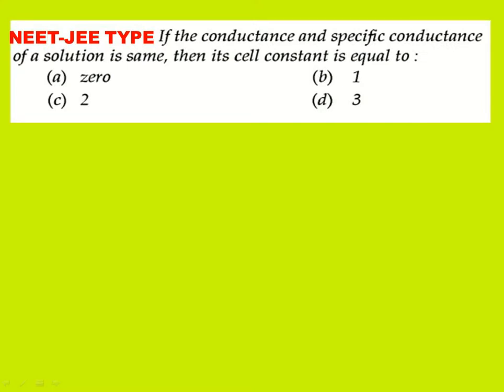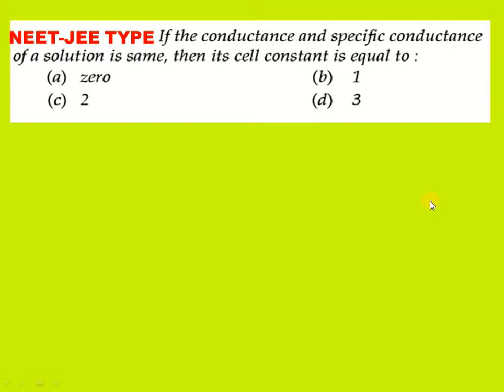Let us start the question. If the conductance and specific conductance of a solution is same, then its cell constant is equal to 0, 1, 2, 3. Either they are given.